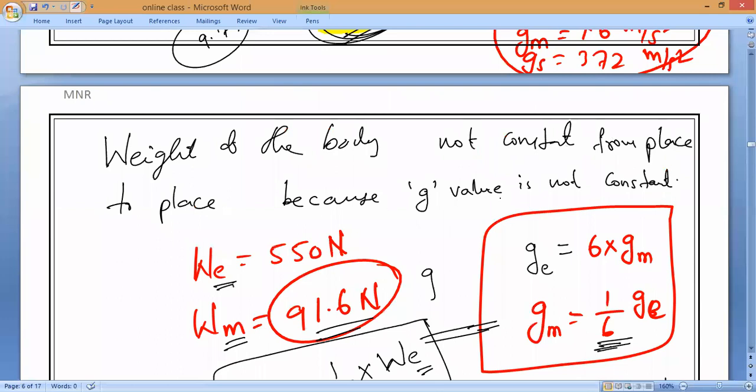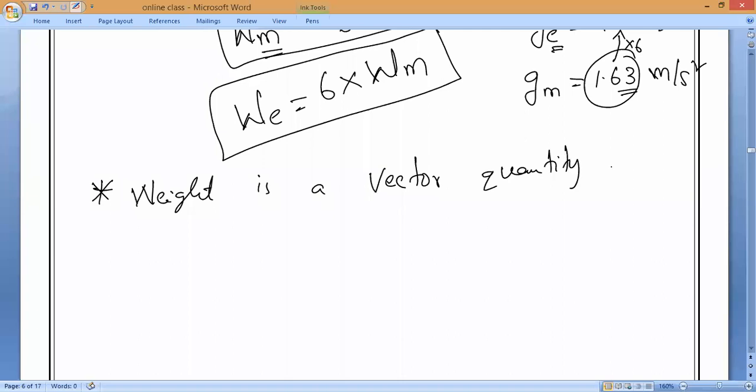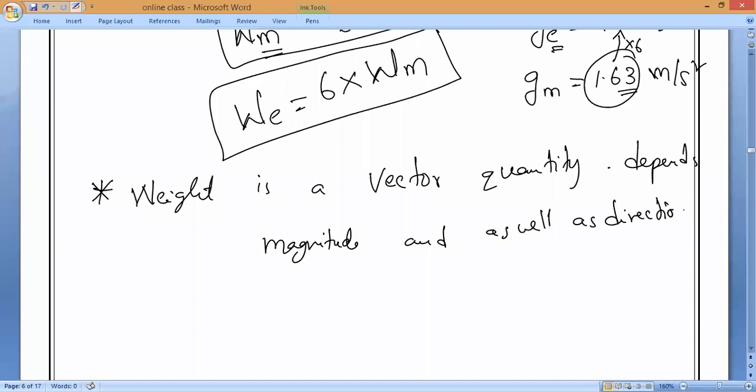So, I can say weight of the body is not constant from place to place. It depends on the direction as well as magnitude. So, is it a vector quantity or scalar quantity? Weight is a vector quantity because it depends on magnitude and as well as what? Magnitude and as well as direction.